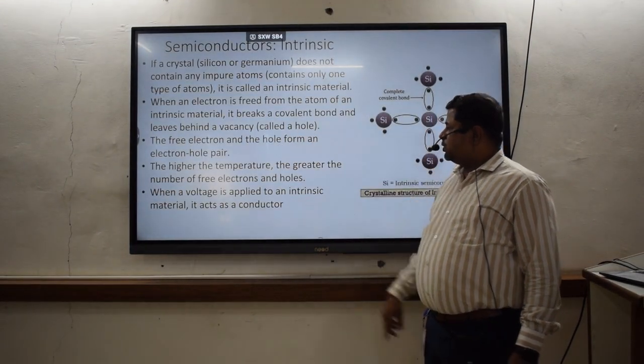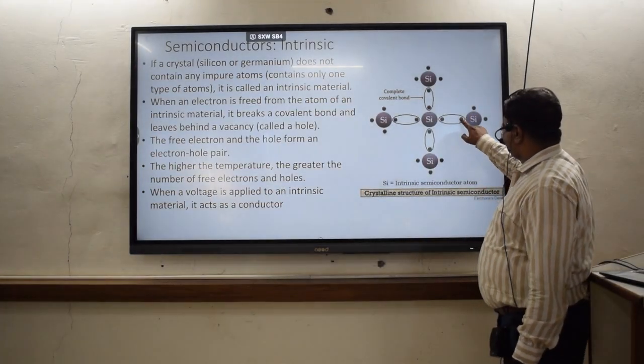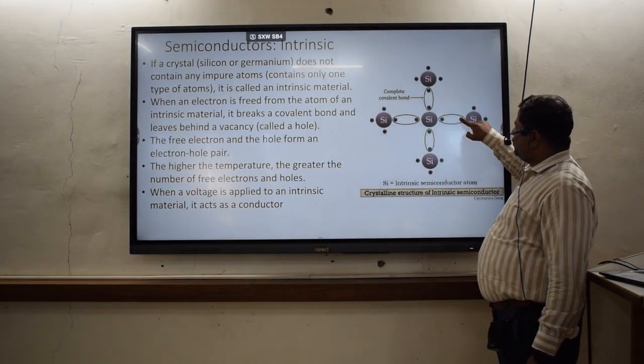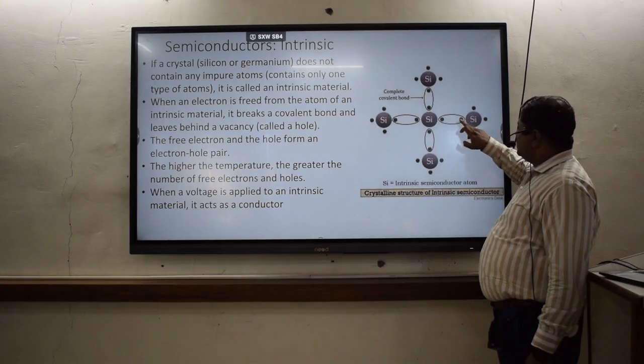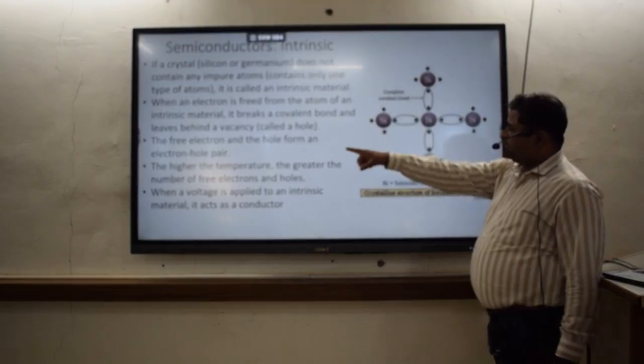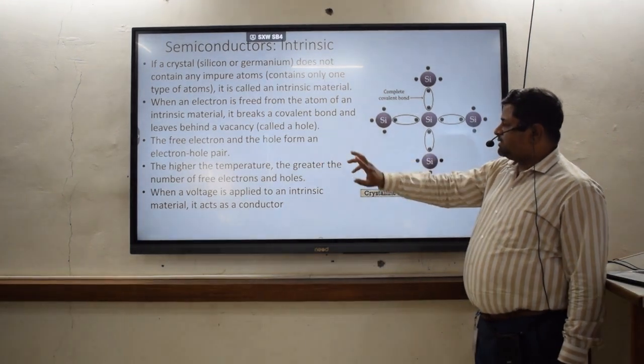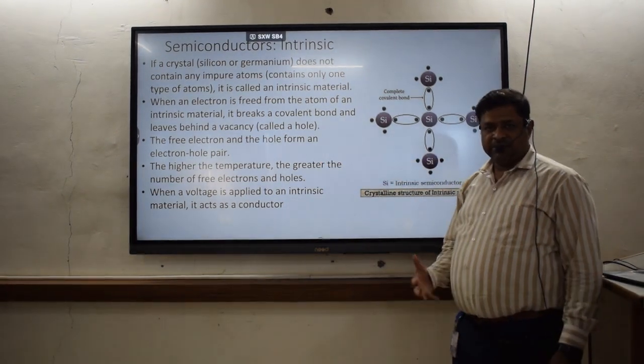Free electron and the hole form an electron hole pair. So if one electron is coming out from this place, that means a hole is going to be created. So this electron and this hole, that is nothing but an electron hole pair. Higher the temperature, greater the number of free electrons and holes.